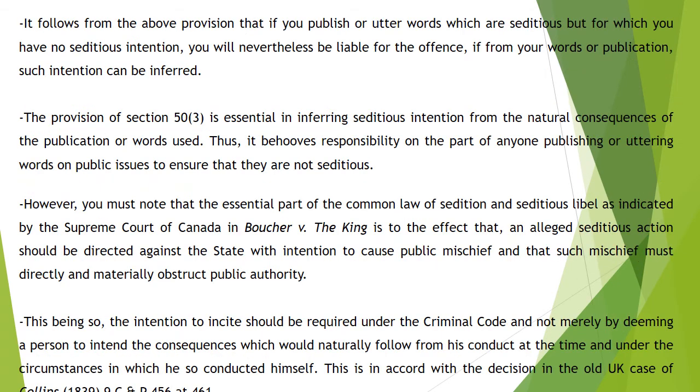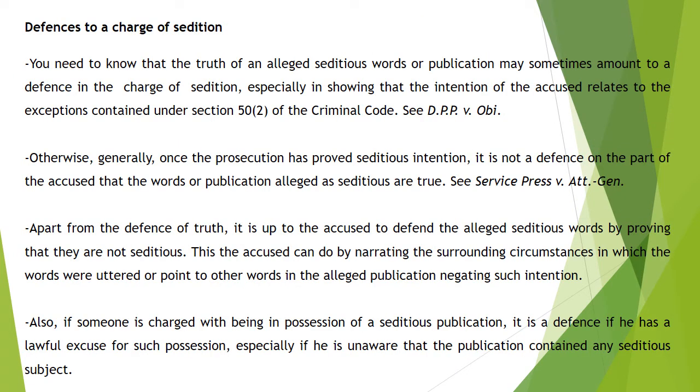So we also see that Section 50, subsection 3 is essential in inferring seditious tendencies. It is also important to note that the intention to incite is required under the Criminal Code, and a person is not merely deemed to intend the consequences which would naturally flow from that. So, what are some of the defenses to a charge of sedition?